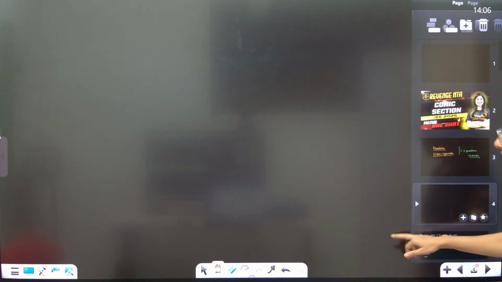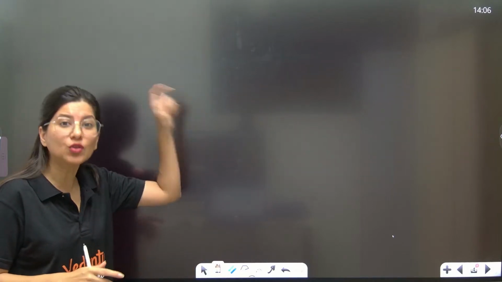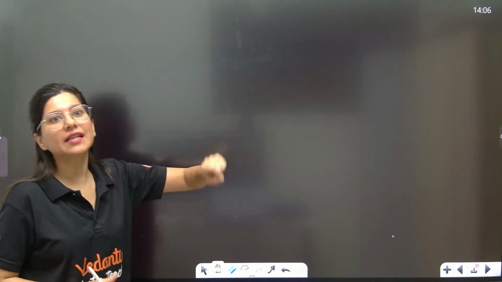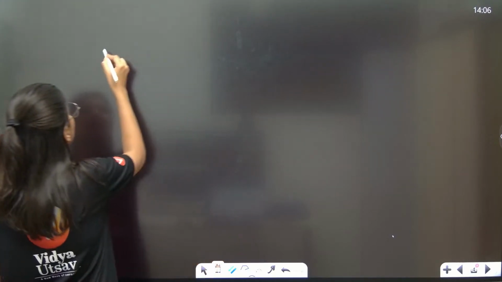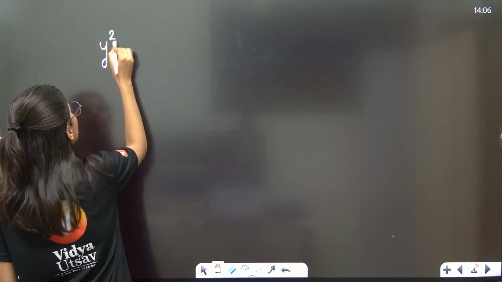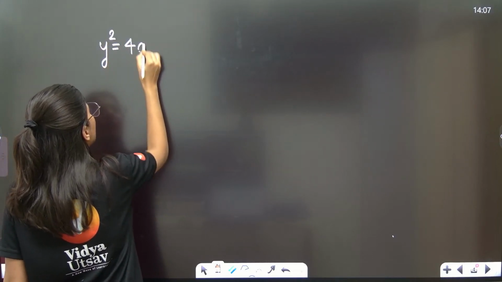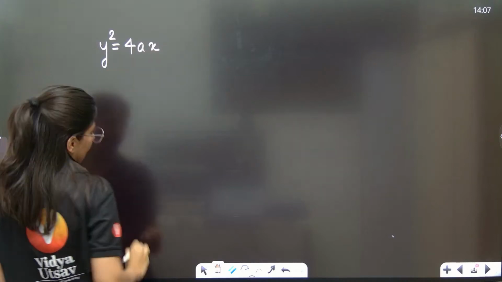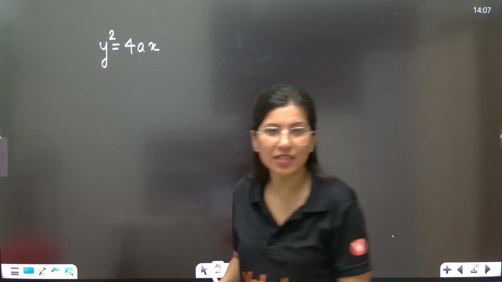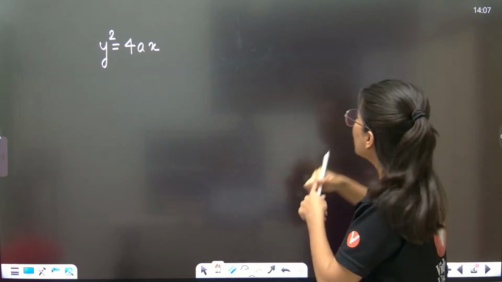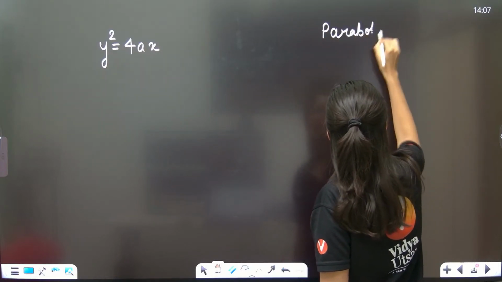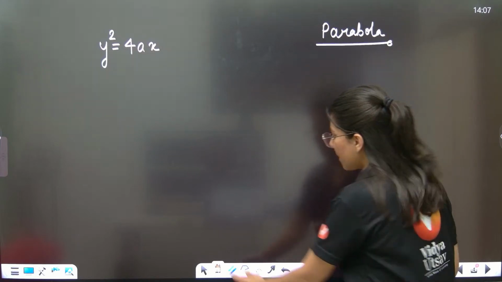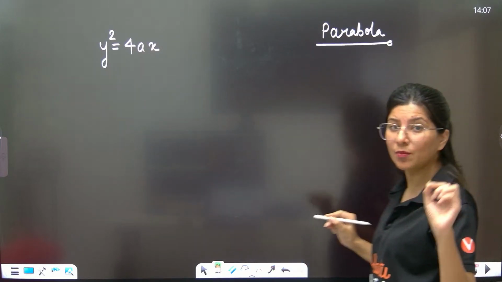Before I start picking the questions, just the basics of parabola which are utilized in the April attempt as well as the previous January attempt. First of all, the very popular parabola you all know is y square is equals to 4ax. We are going to study this parabola, but before that, just the basics. You have to understand the definition of parabola. So what is a parabola? Because this is something very important.